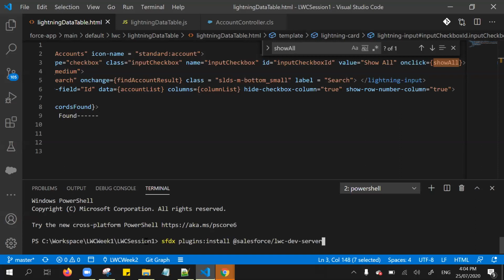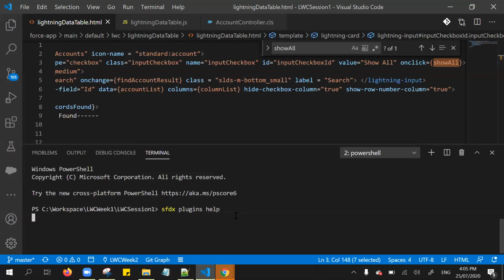Okay. For me, I already installed it, so I don't want to install it again, but this is the command basically. And once you've installed it, make sure you update that SFDX plugin also. And also, if you go here, plugins and add help, you will get to know all the commands.